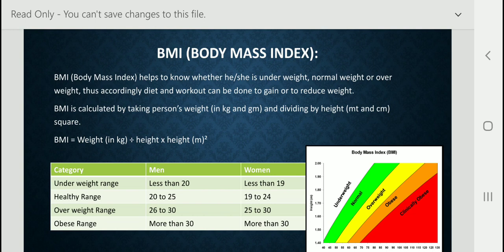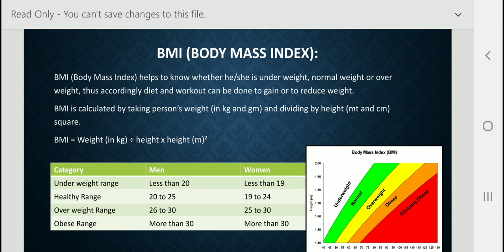If our BMI is 20 to 25, we are in the healthy range, 26 to 30 is the overweight range, and more than 30 is the obese range. Now for women, less than 19 is underweight, 19 to 24 is healthy, 25 to 30 is overweight, and more than 30 is also obese.